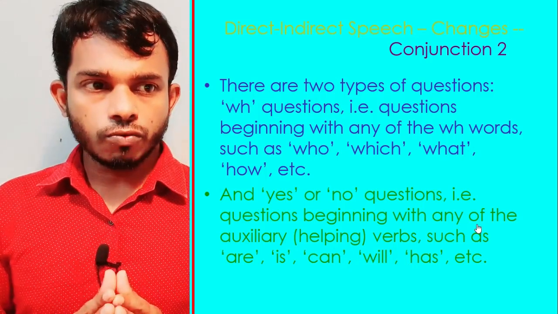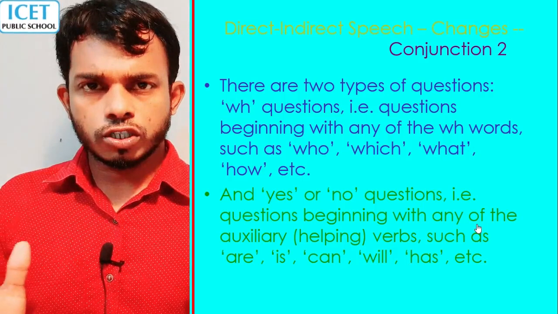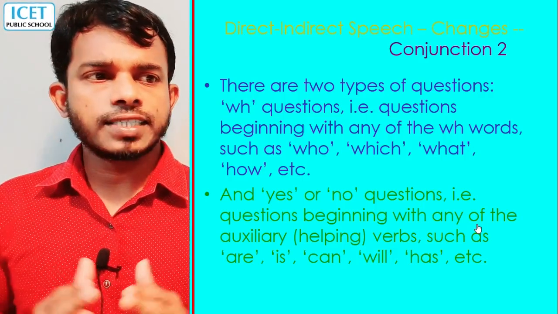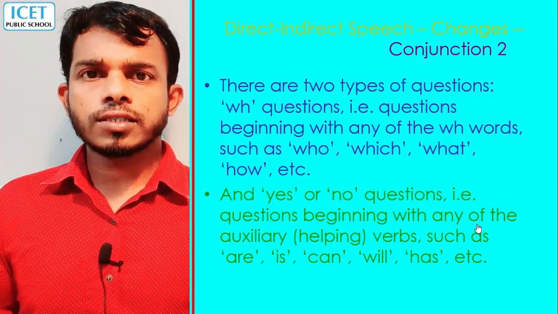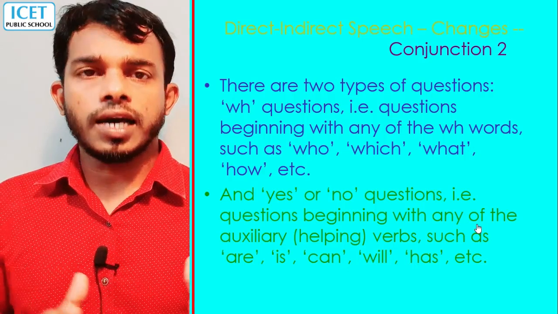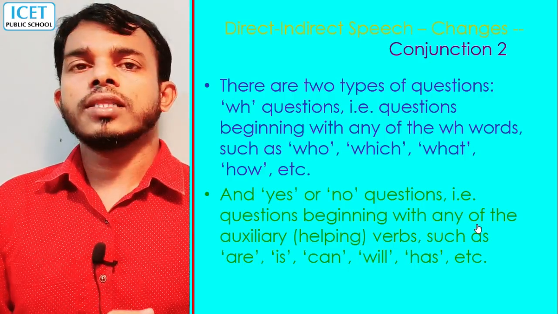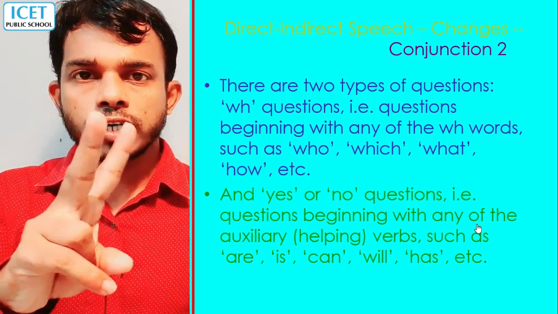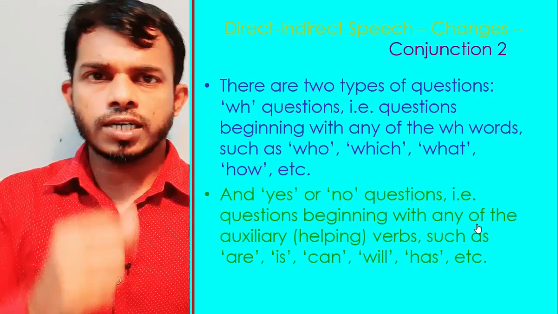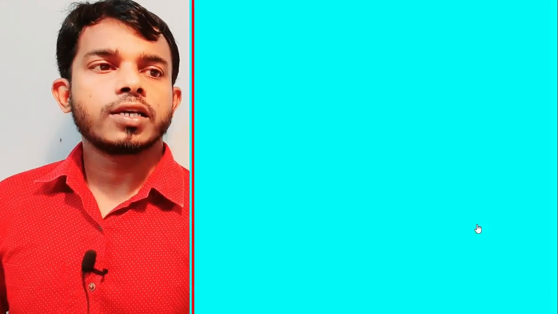Examples of auxiliaries are is, are, am, will, has, like that. With that auxiliary, the sentence will start. These are the two types of questions. I hope you can understand easily.